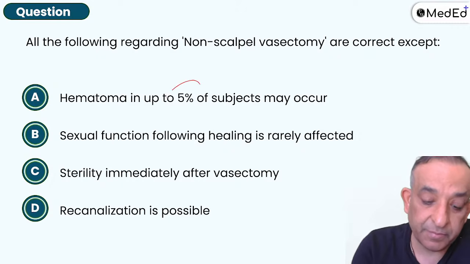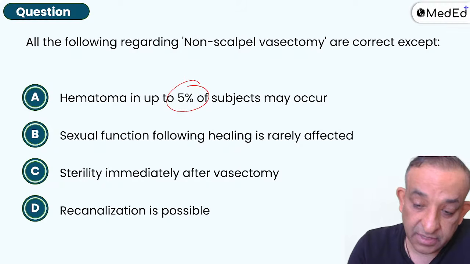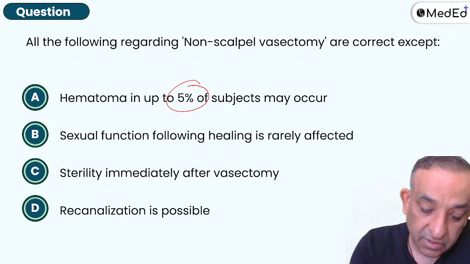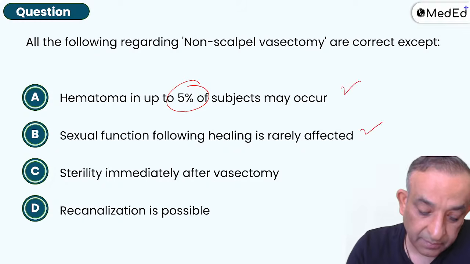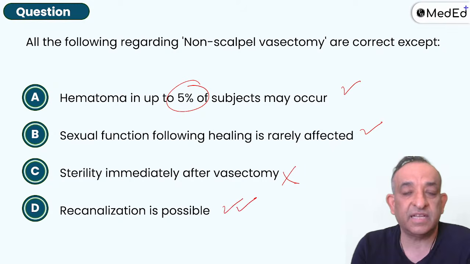So hematoma is up to 5% of patients. Sexual function following healing is really affected. So we have to tell the wrong statement, right? So this is a correct statement. This is correct. This is correct. Sterility immediately after vasectomy, this is the wrong statement. Recanalization possible is correct. We can do a surgical recanalization later.